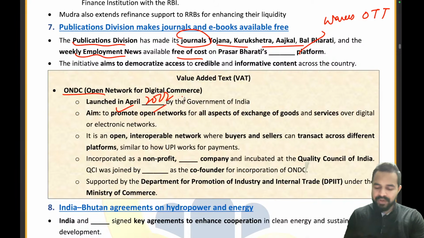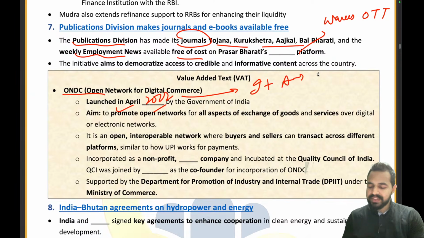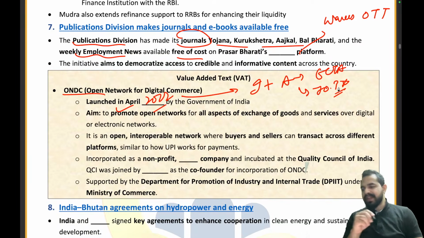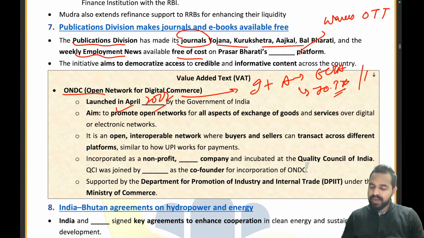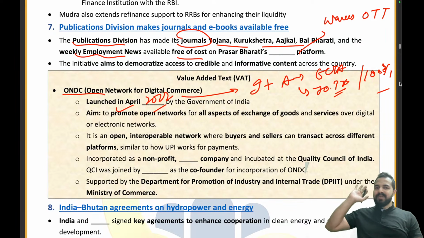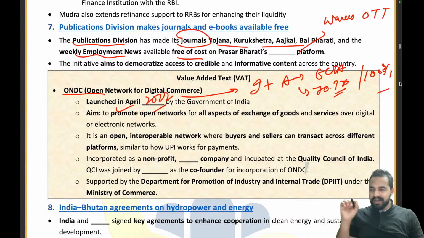2022. And my dear future officers, 2022 was the year when India and Australia signed the ECTA, right? Where India provided only 70.3% relaxations on the tariff lines, but Australia provided India 100%. Are you guys able to remember that information that we covered in the previous sessions? See, it is very, very important. Are you revising the things that we have already covered? It is very, very important from the examination point of view. That's why we are covering it, okay?